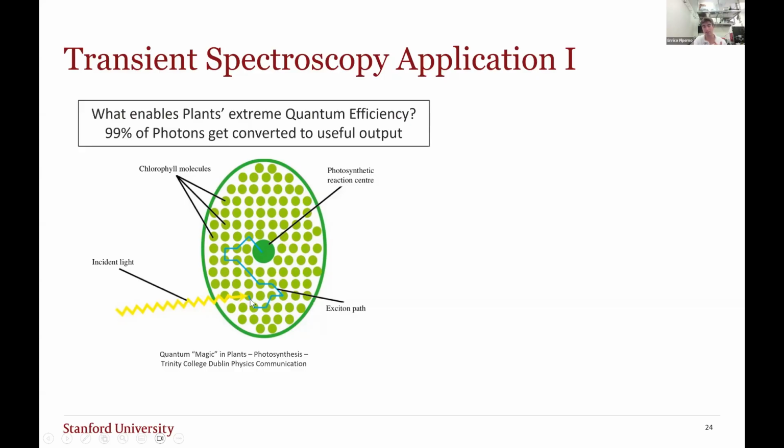However, each step from a single chlorophyll molecule to that reaction center loses heat, and so it is in the plant's best interest to find the most efficient path, or the shortest path, from where the chlorophyll originally absorbs the photon to the reaction center. And it is theorized that the plant finds the shortest path through quantum principles, such as quantum entanglement and quantum coherence, where in essence, the exciton explores many paths at once in parallel. So it entangles all these states, and then when it finds the most efficient path, it collapses and converts that energy to useful output.